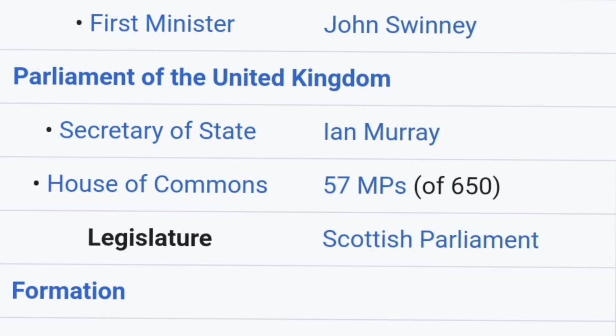Currently, in the House of Commons in England, in the United Kingdom Parliament, there are 57 MPs that are from Scotland and that represent Scotland in the United Kingdom Parliament.